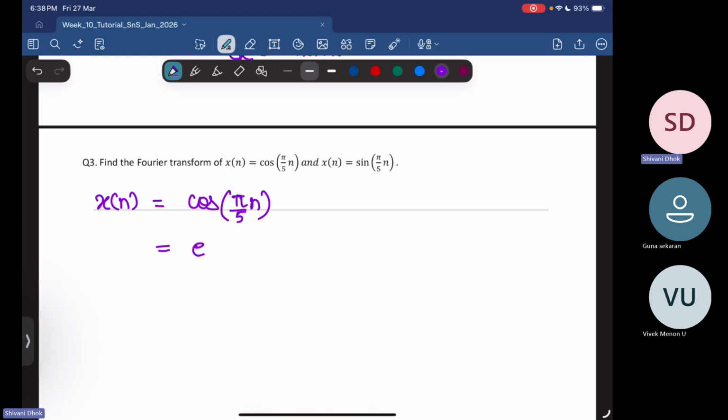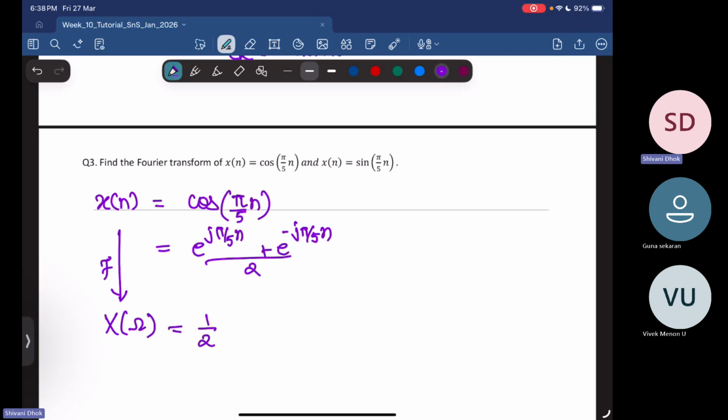I can write this as e power j pi by 5 n plus e power minus j pi by 5 n, divided by 2. If I take the Fourier transform of this, I'll have capital X of omega as half the Fourier transform of e power j pi by 5 n plus half the Fourier transform of e power minus j pi by 5 n.